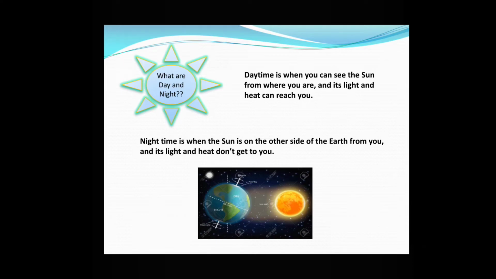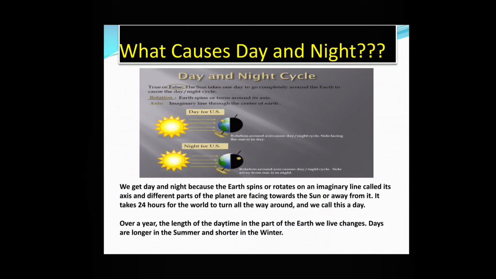So daytime is when you can see the sun from where you are and its light and heat can reach you. Nighttime is when the sun is on the other side of the earth from you and its light and heat don't get to you. See the picture where the light of the sun is falling, that area or that part is facing daytime and the other part is facing nighttime.